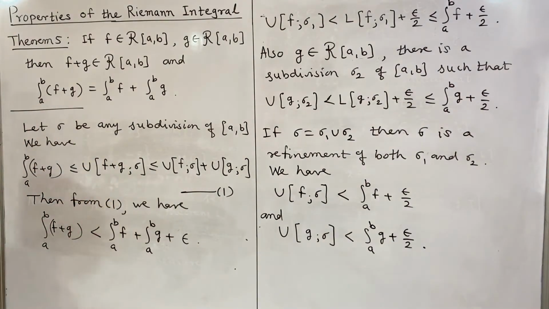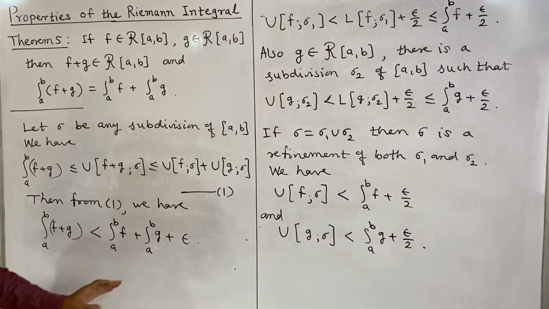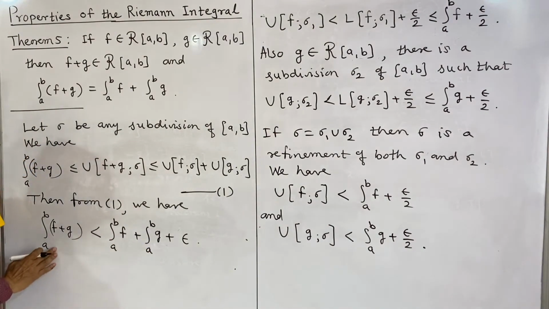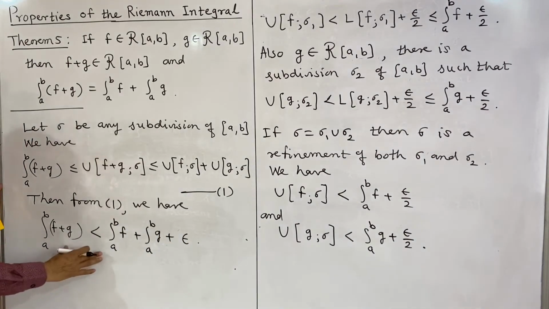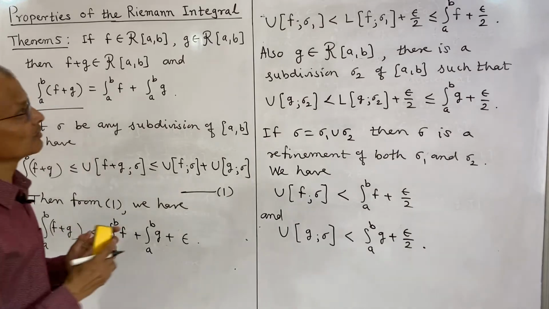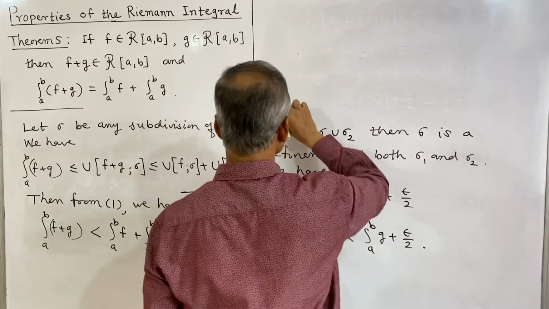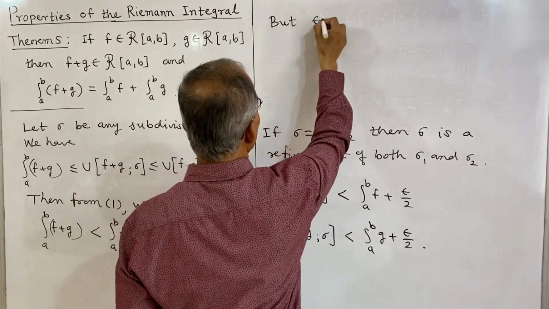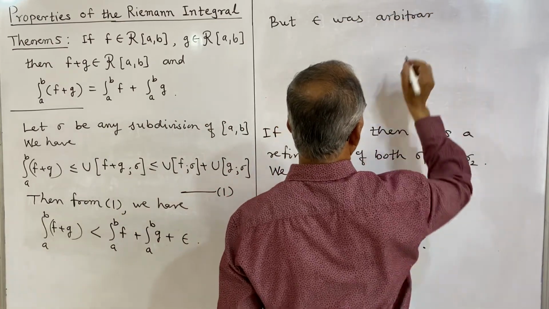So thus this is the relation that we have, and now epsilon was arbitrary. Epsilon is a very small number, and therefore if you add a very small number on this side, then the left side becomes less than, and if you remove this small number, then these two will be less than or equal to. So that is the relation between the two integrals on two sides, but epsilon was arbitrary, can be chosen as small as we want.